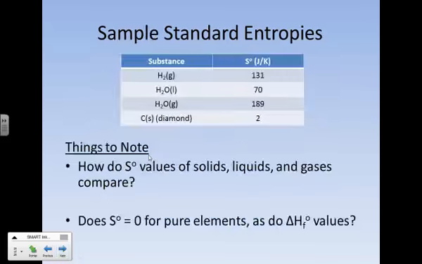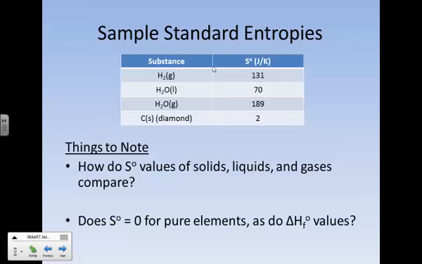Here are some sample standard entropies you might find in the back of your book in your appendix. Things to note. How do the standard entropy values of solids, liquids, and gases compare? Well, we have gases here in the form of hydrogen and water vapor, and they're 131 and 189 joules per Kelvin.